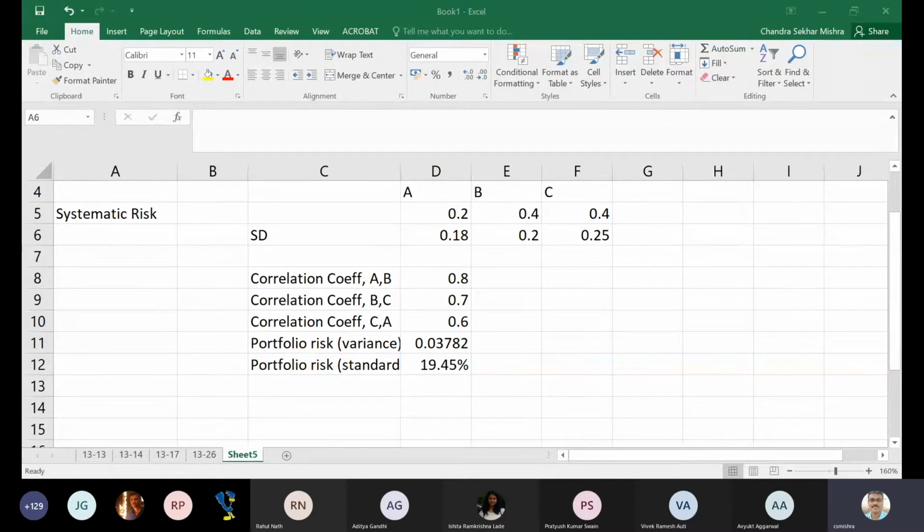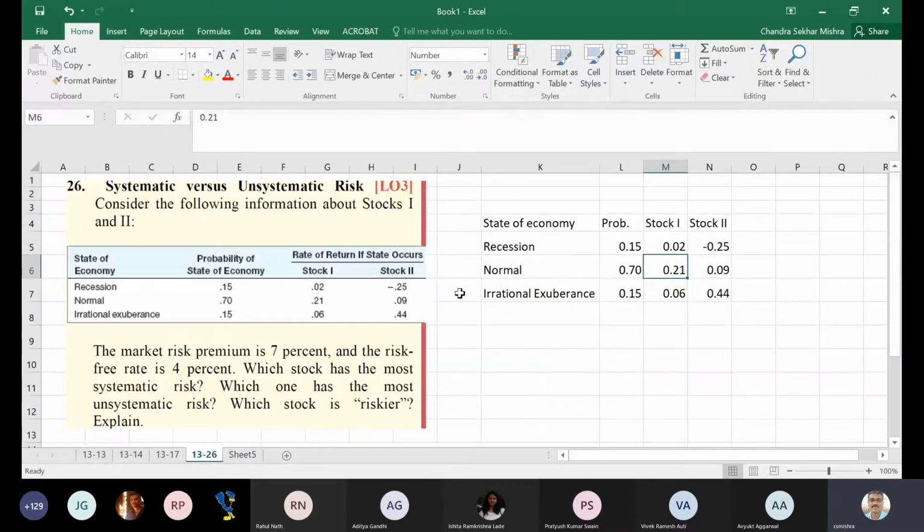Let's take an example here. Let me take the exercise. This is this one, right? Can you see this? Please go through this one. Systematic versus unsystematic. There is some data about stock 1 and 2, and market risk premium is 7%. Risk free is 5%. Which stock has the most systematic risk? Which stock has the most unsystematic risk?